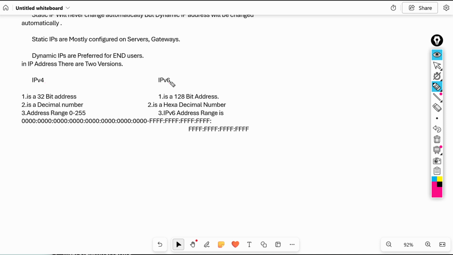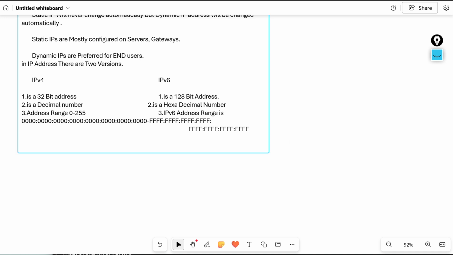IPv6 stands for Internet Protocol version 6. We can use any version. Nowadays we are using both versions, but still most of the companies are using IPv4.